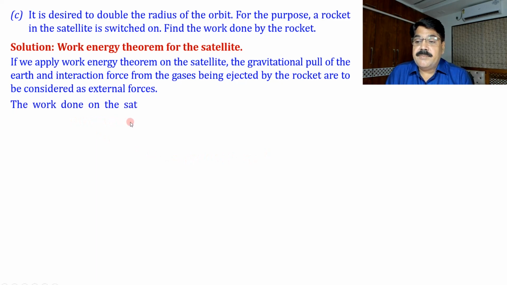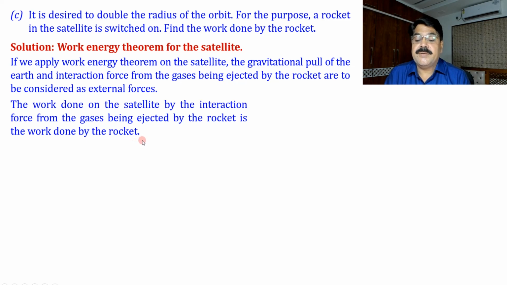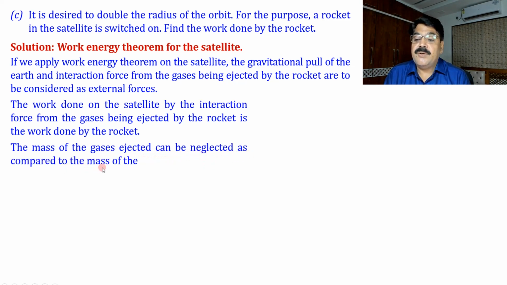The work done on the satellite by the interaction forces from the gases being ejected by the rocket is the work done by the rocket. We have seen it earlier. And the next idea: the mass of the gas ejected can be neglected as compared to the mass of the satellite. Of course, how much gas is ejected, that we neglect.